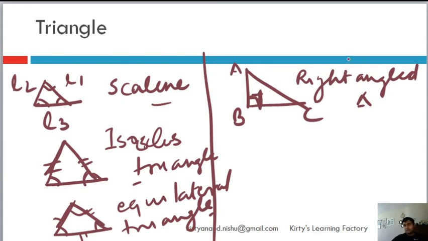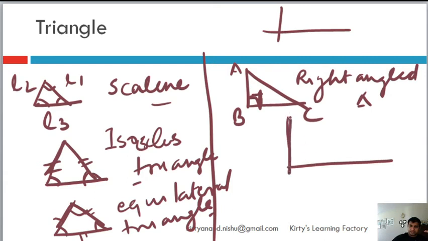Now the question that you can ask is, can there be two right angles in a triangle? The answer is no. You try to make two right angles. You take a line, you need three sides. You create one 90 degree here. The moment you create another 90 degree on this one, it will become parallel to this. These two lines will never meet. Hence you cannot have two right angles in a triangle.